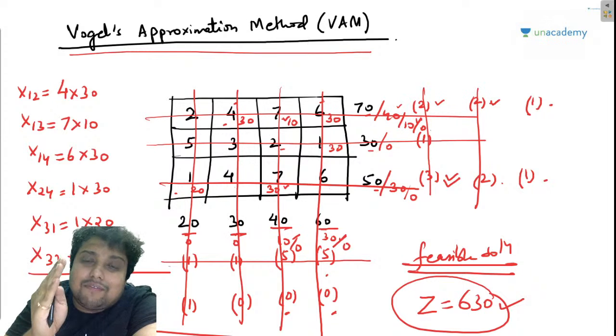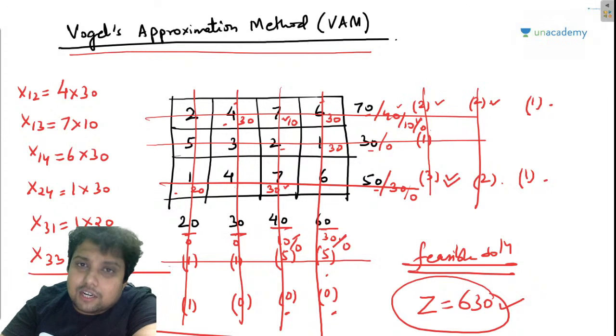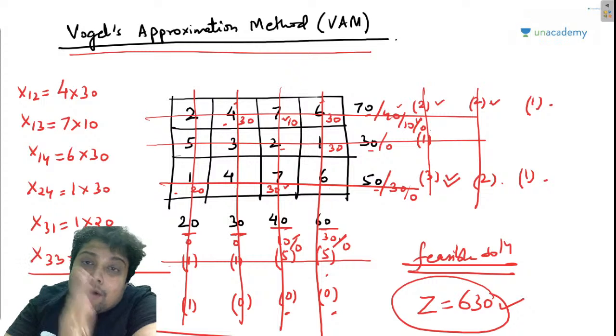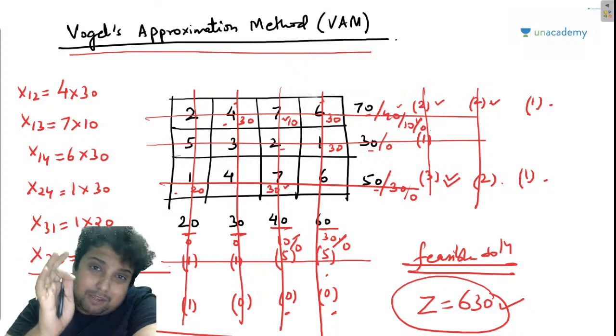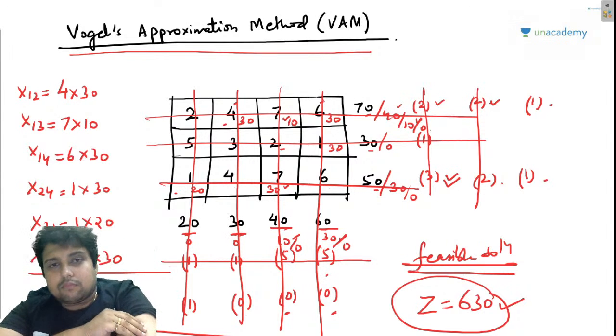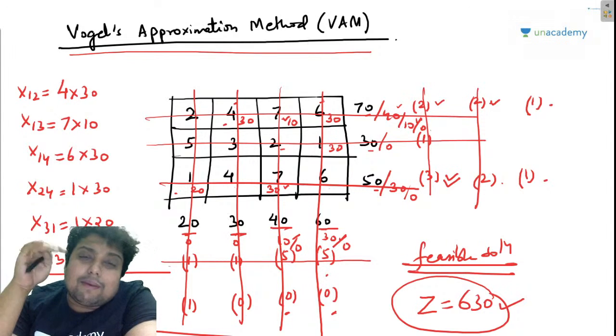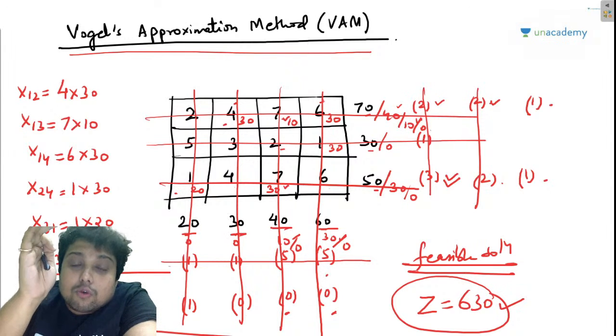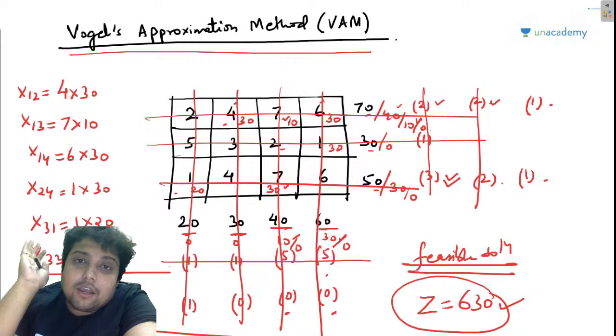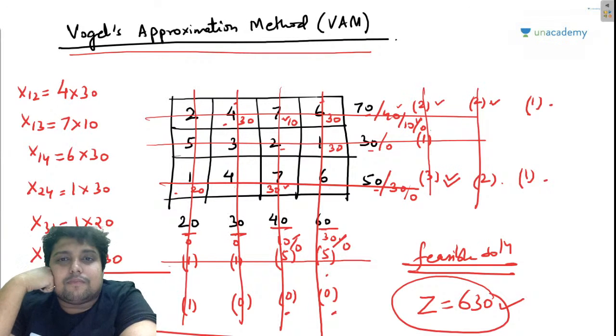We have 750, we have 650, and then we have 630. So 630 is the minimum of the lot. I hope you are getting my point. If the objective was to minimize the transportation cost, then definitely 630 is the best feasible solution that we have obtained from all the 5 methods.